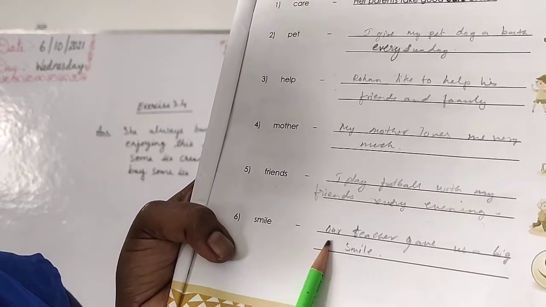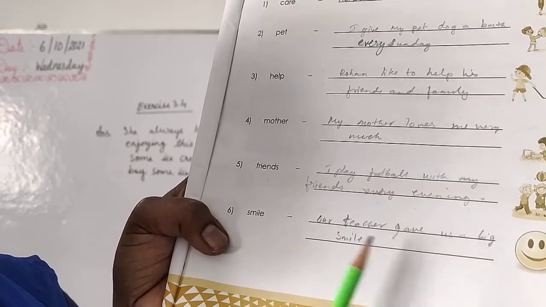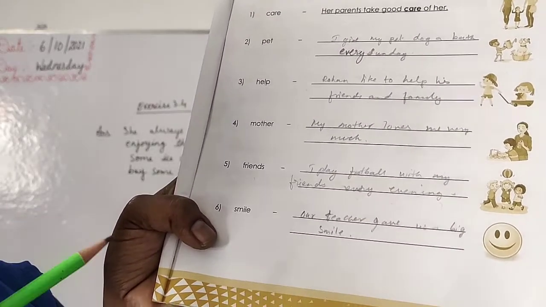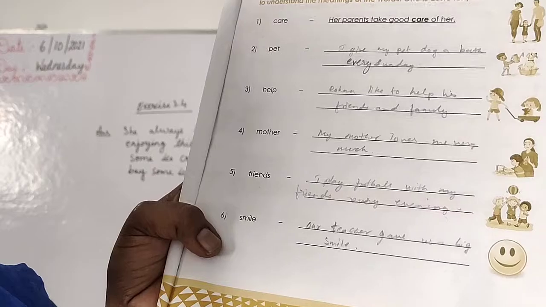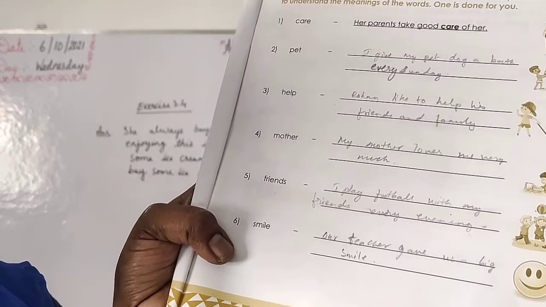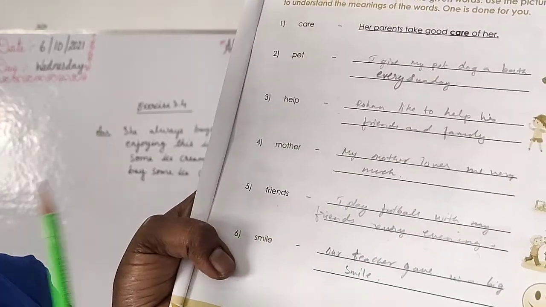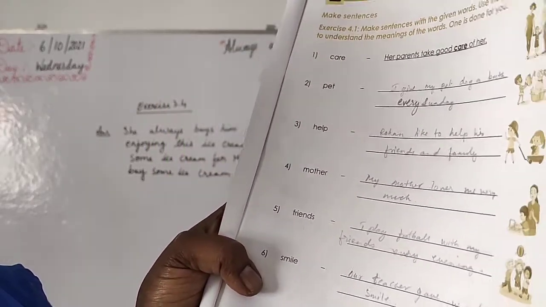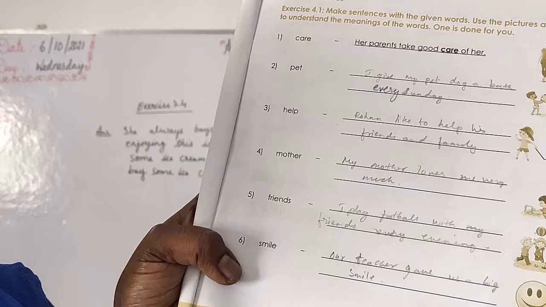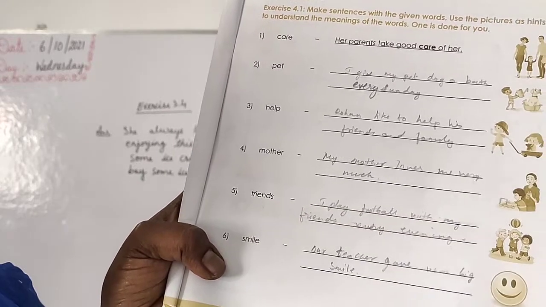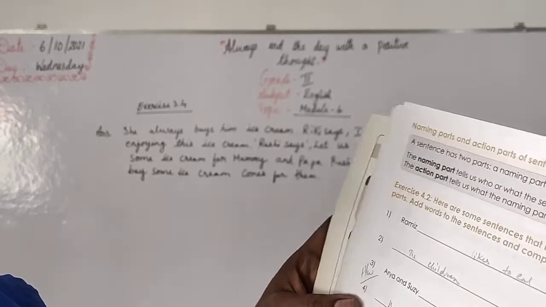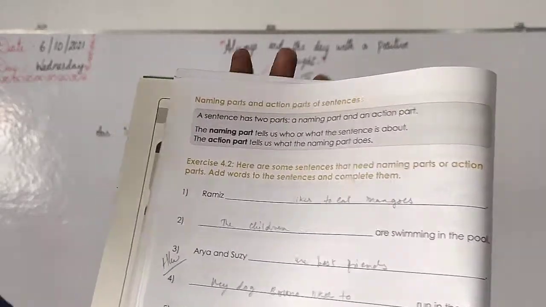Then smile. Our teacher gave us a big smile, or I like to be always smiling. Like that also you can write your own words. This is your homework. A few of the things I have given, a few you should write. Don't write the same sentence, children. You will try to write your own sentence. Then turn to the next page, the last one. We will complete this quickly.